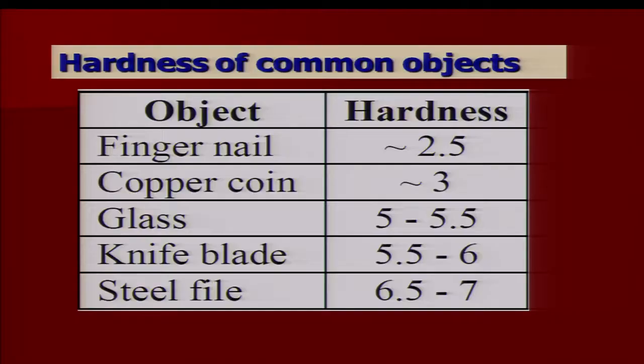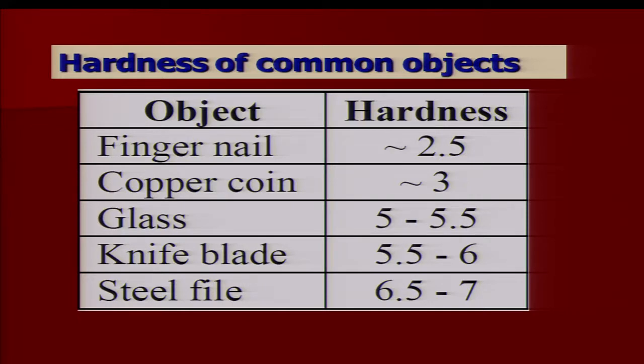First, I will discuss the fingernail. The nail on your finger has a hardness of approximately 2.5. A copper coin, which is always there in the pocket, has a hardness of approximately 3. Window glass has a hardness of around 5 to 5.5.